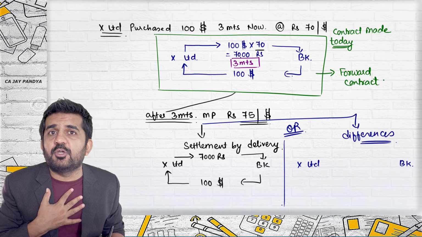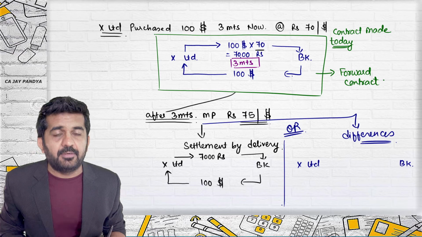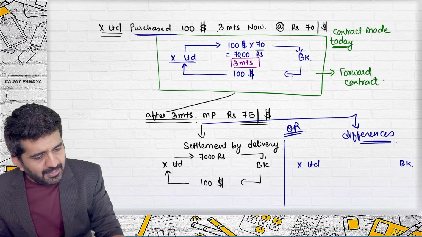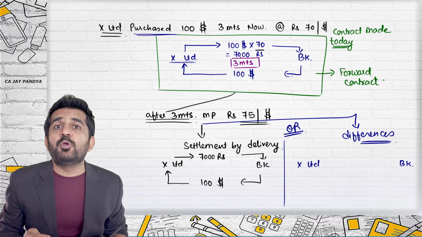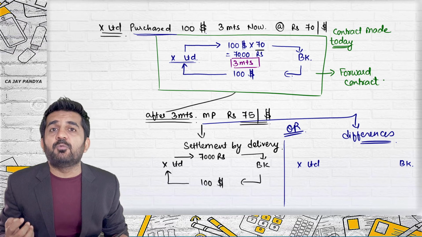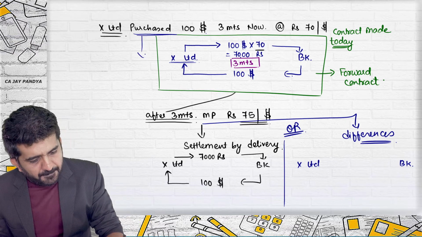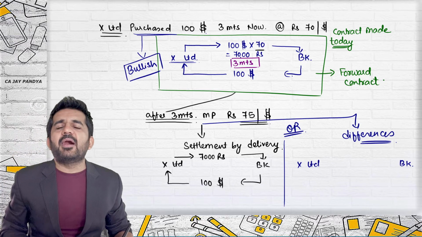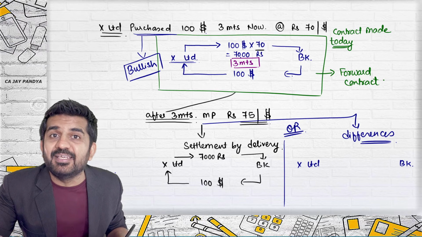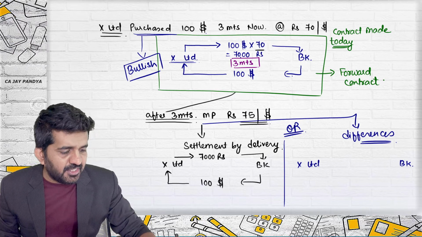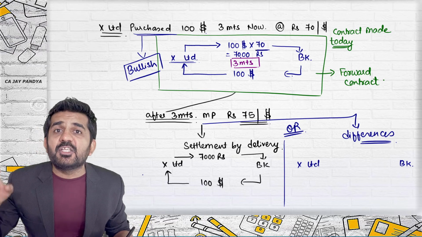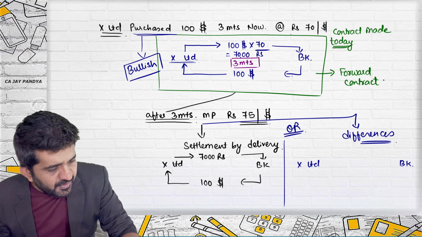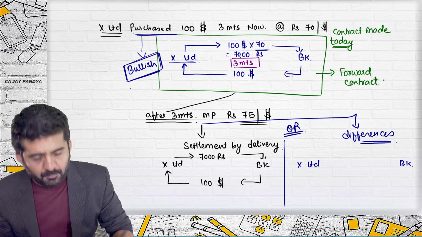If I want $100, I'll have to purchase it from the market. Is it all right? But when I entered the contract, I purchased dollars. Why would I be purchasing dollars? Why would Balaji Wafer be purchasing potatoes? Because we are bullish. We feel that the market price in future is going to increase, and as it is going to increase, it will be costlier for us. So let us book this price of 70 rupees. That is our thought process, and so we have entered into this type of contract and we are bullish.